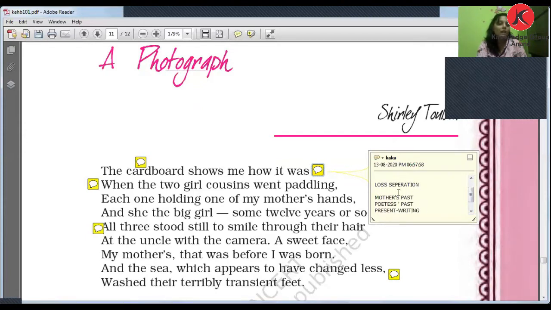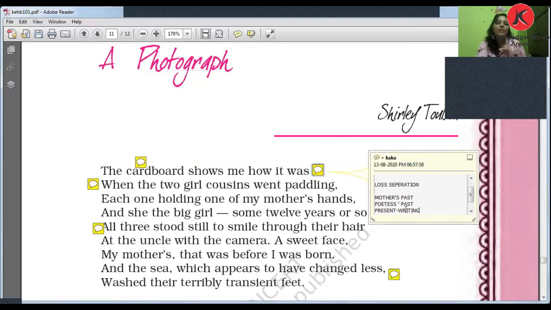Now there are three phases we're talking about. This poem is divided into three phases. The first one is the mother's past, when she was 12 years old, right? Please remember, the mother's past when she was 12 years old. Then the poetess's past, when her mother was not with her after 12 years, and she was watching the photograph and remembering the memory.